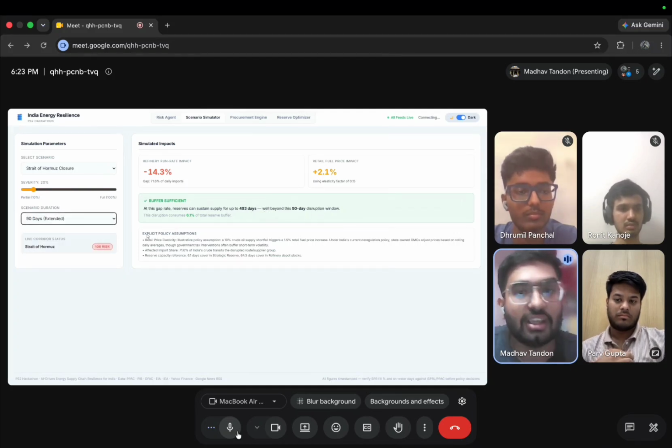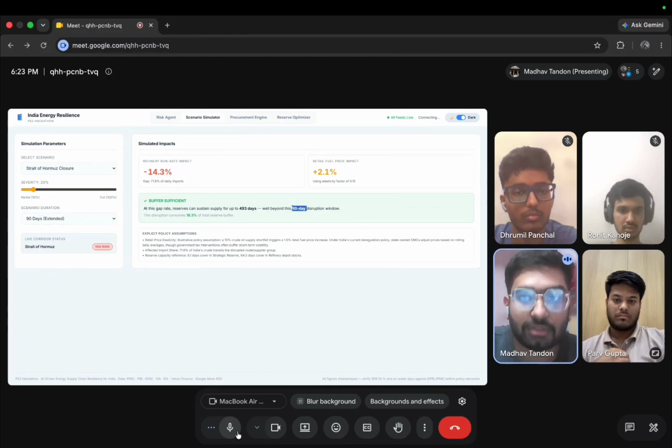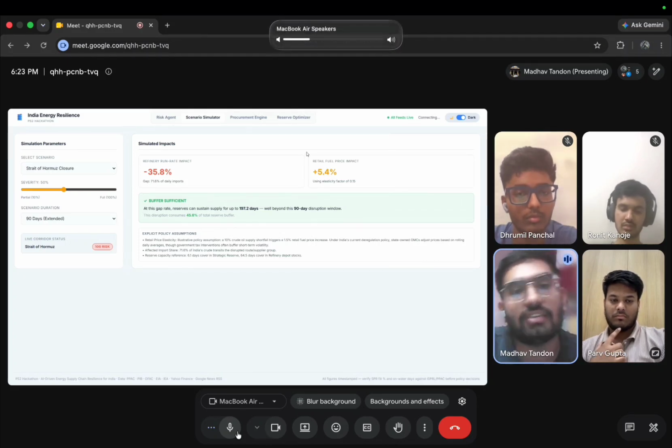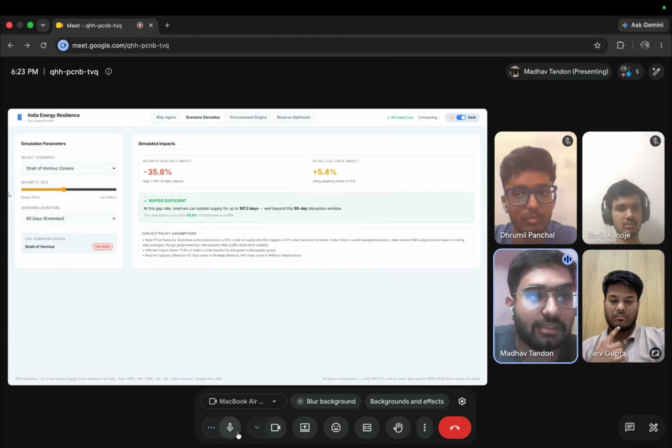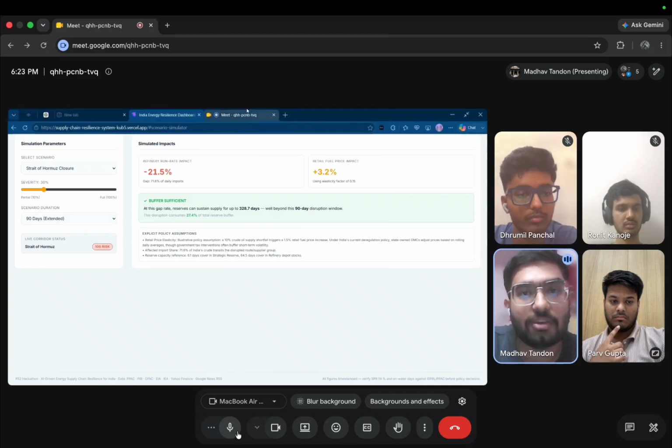For example, with the changes, we have 493 days of buffer, including every route through which we will be fetching the crude oil. That is greater than our 90-day duration. As we increase these scenarios, the values will change as per the calculations we have done in our backend as well as the news we will be facing. So this is the scenario simulator. Now the next part will be continued by my other teammate.